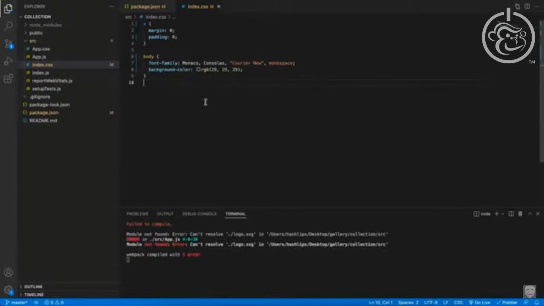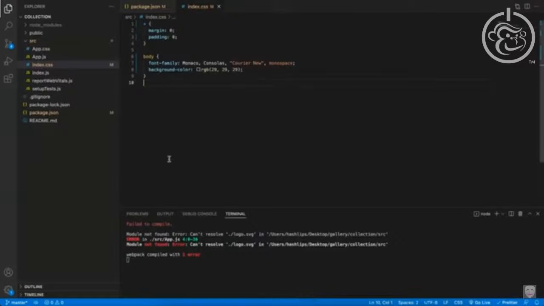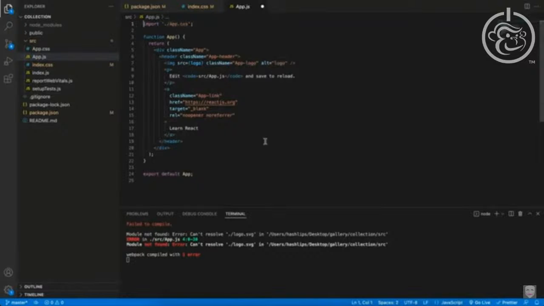So save this file, then we can go ahead and look at how the app has changed. However, we will not be able to render it. If we go back to the browser, we can see that there's an error. And generally, the errors tell you where they are. So for instance, in the app.js file, if we go back and look in the app.js file, it is complaining because we don't have this logo attribute. We can simply remove it. We will remove more on this page, but let's remove that line and line 7.